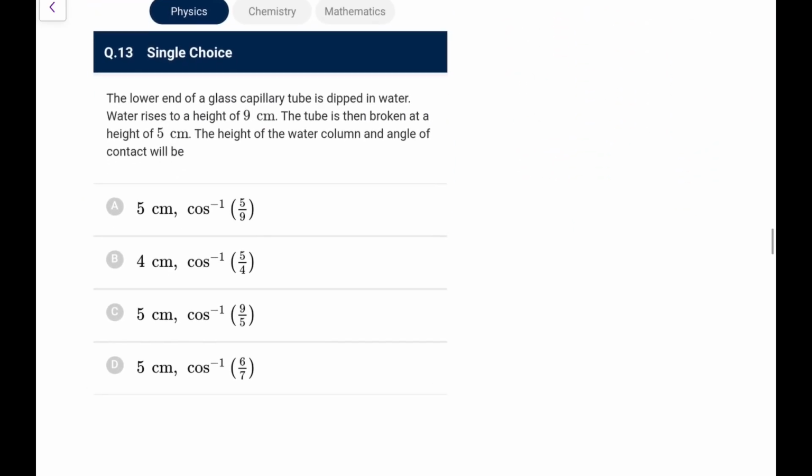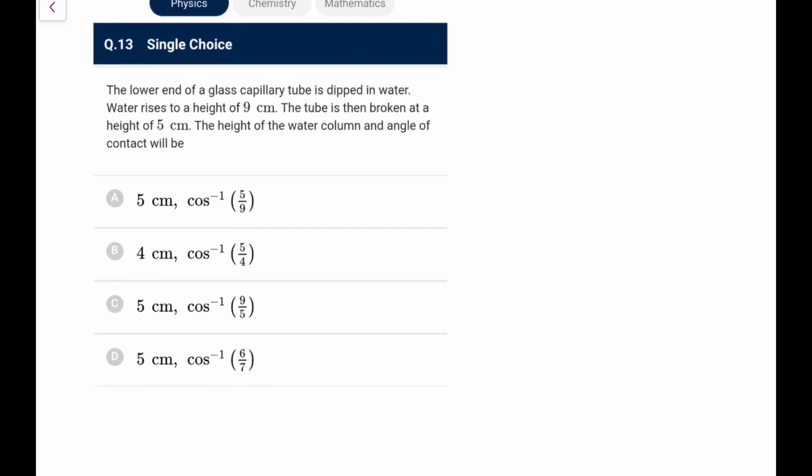Next, the lower end of a glass capillary is dipped in water. Water rises to a height of 9. The tube is then broken at a height of 5, the height of the water column and angle of contact. So here it is insufficient length. So in case of insufficient length, water rises to the full length. So length would be 5, and the meniscus would be such that it will compensate for that. So how is it going to compensate for that?